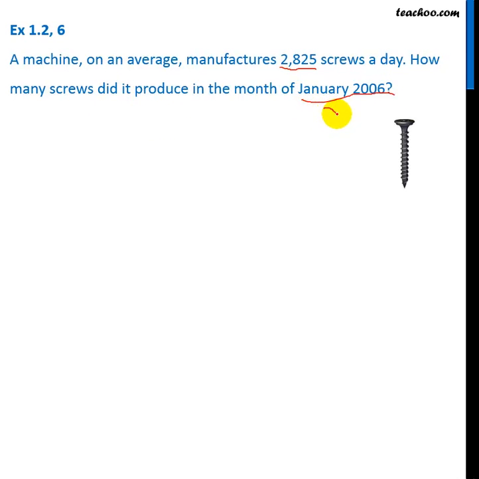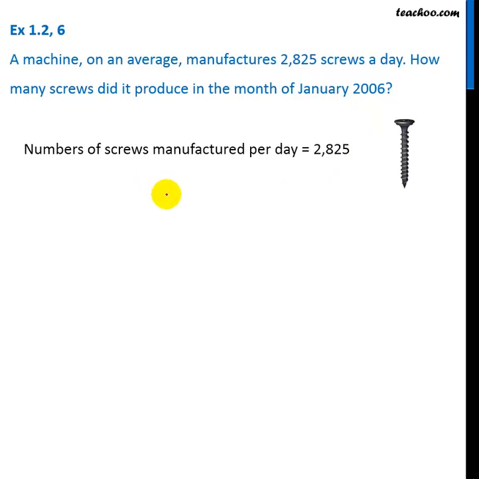Now January has 31 days. The machine produces these many screws in one day. So it will produce 2825 into 31 screws in January. So we have to find that multiplication. Let's write it down. Number of screws manufactured per day is 2825. Number of days in January will be 31.